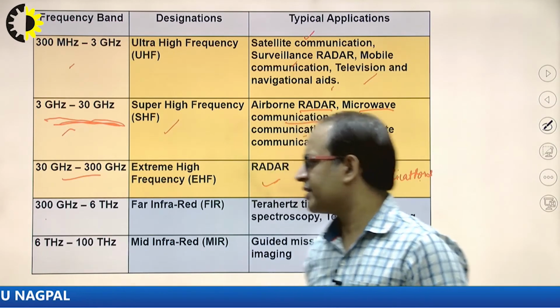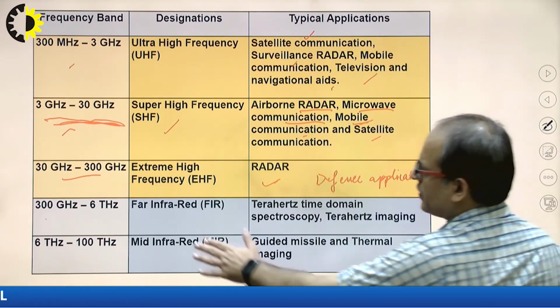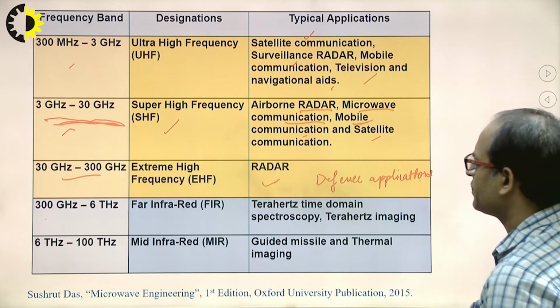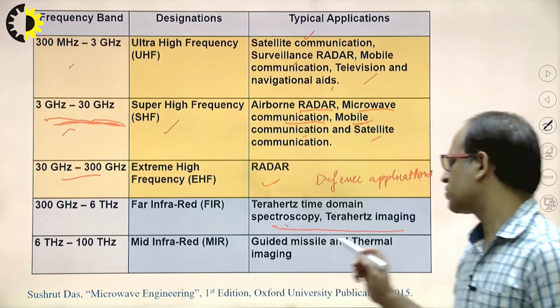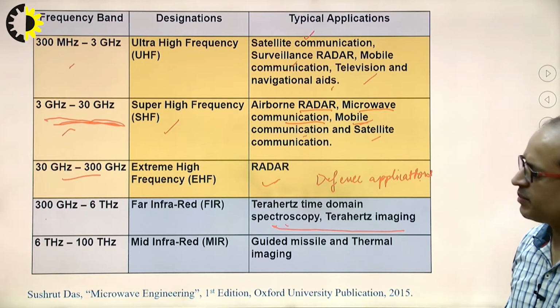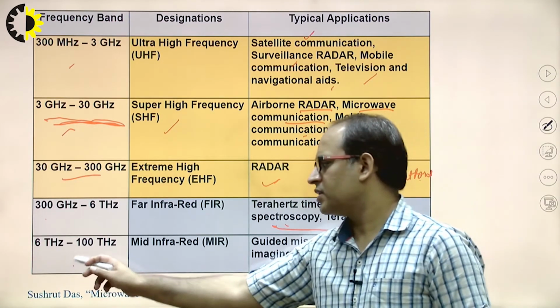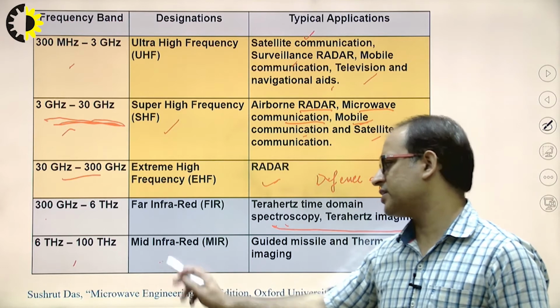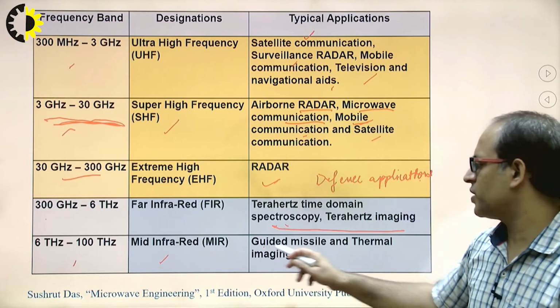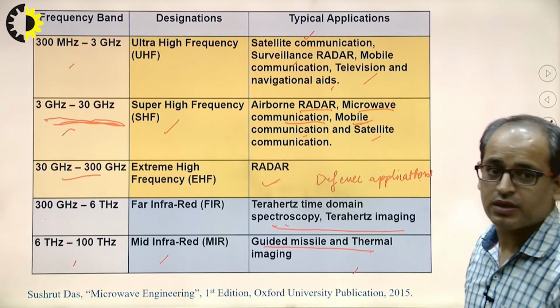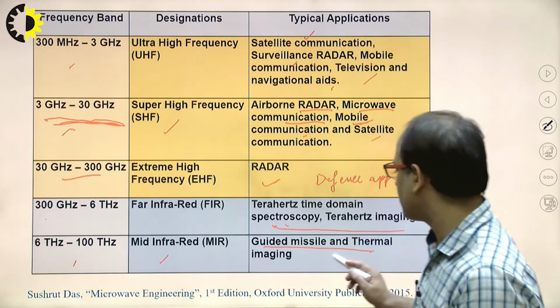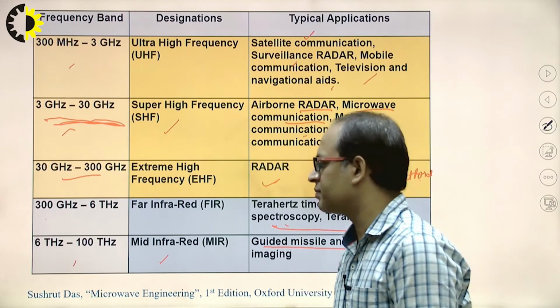Now next band is 300 gigahertz to 6 terahertz, that is the far infrared region, and this region is known for spectroscopy and terahertz imaging. Now next one is 6 terahertz to 100 terahertz, that is mid infrared, which is used in guided missiles and thermal imaging when we take thermal images from the satellite.